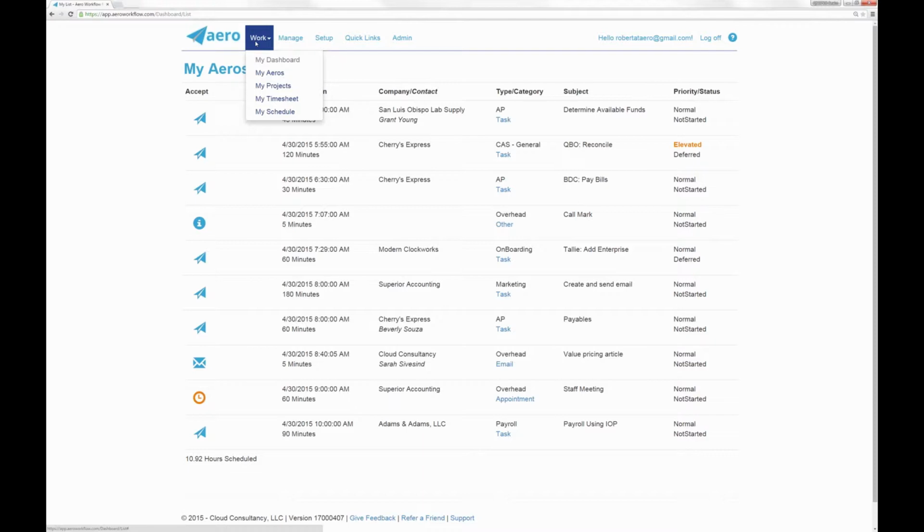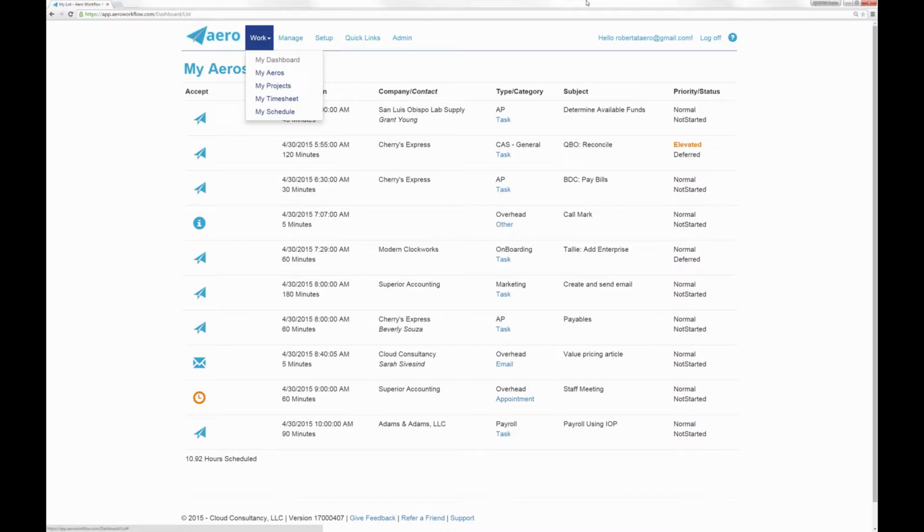So the picture I'm painting here is that all of the steps that make up a task and all of the tasks that make up a service that you offer, multiplied by all of the clients that you service, this could be a recipe for chaos if we don't keep it all organized. So from the perspective of a staff person of the firm, that's what we're talking about today, empowering the staff.